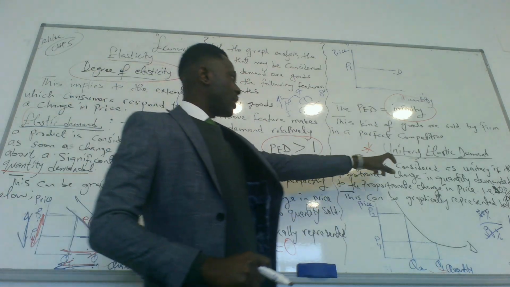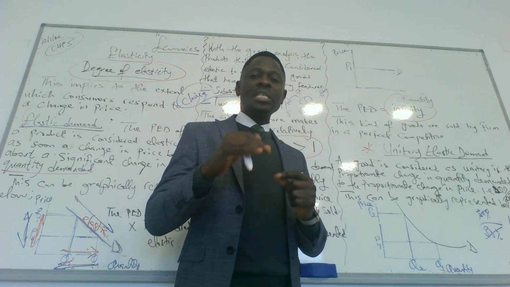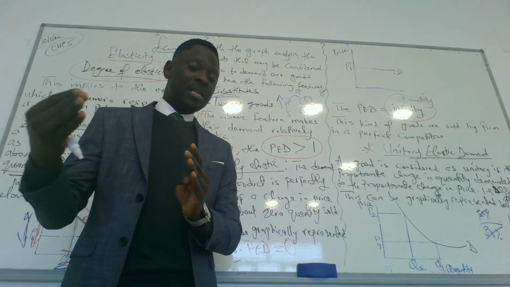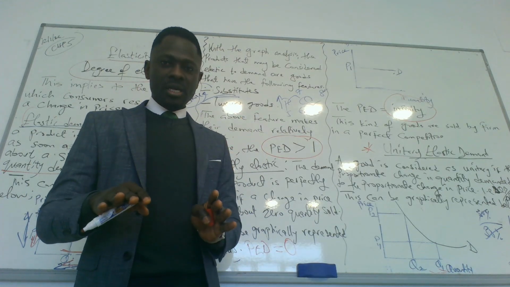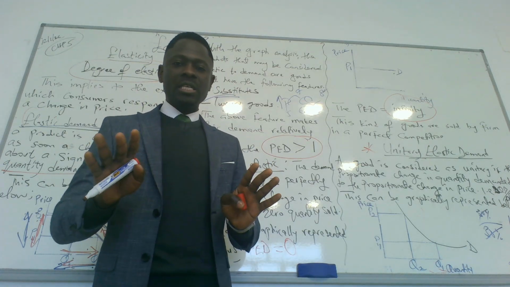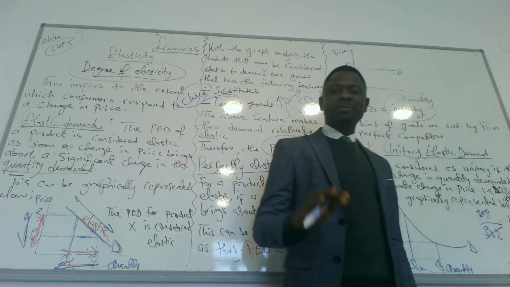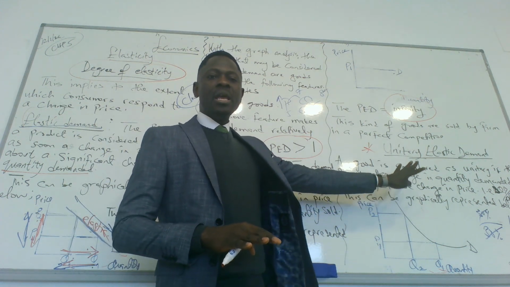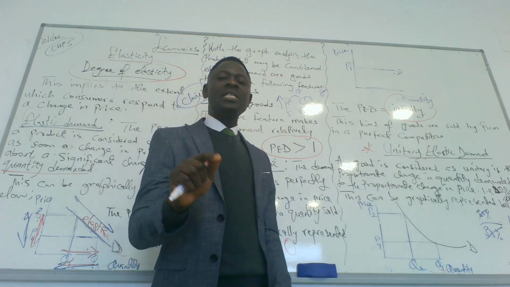Then we have unitary. For unitary goods, we talk about unitary elastic demand. It simply means a change in the quantity demanded brings about an equal change in the price. A proportionate change in the quantity demanded equals a proportionate change in the price of the product. Then the PED is 1, either negative 1 or positive 1. In price elasticity of demand, positive and negative does not mean anything. So if a change in quantity demanded equals a change in price, then the PED for such a product is unitary. So unitary elastic demand means the change in quantity demanded has the same change in the price.